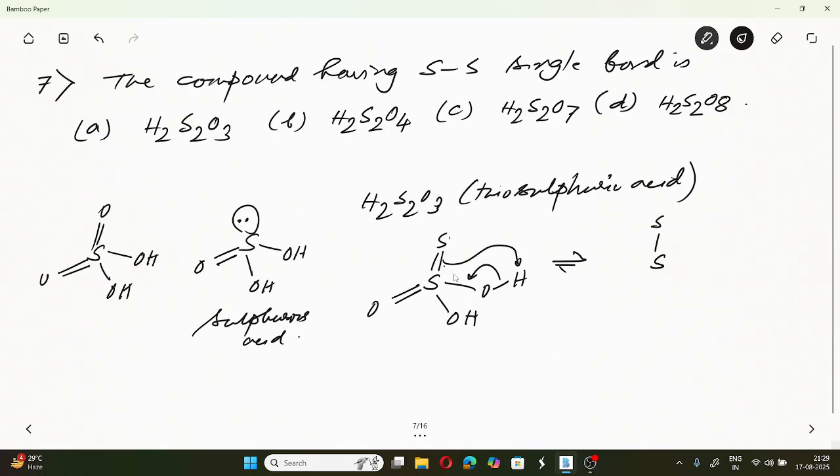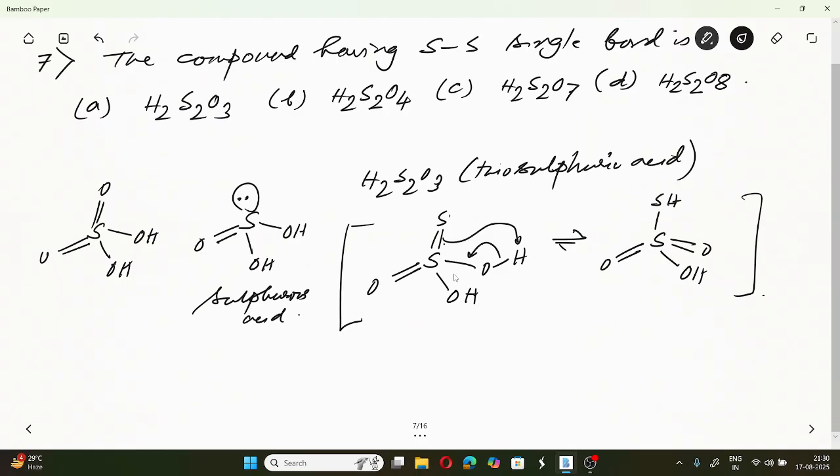So it can also exist in this form. Both the forms have been found to be stable. Both stabilize, okay? So both these structures are known to exist for thiosulfuric acid. Both are possible, okay? Both the structures are stable.